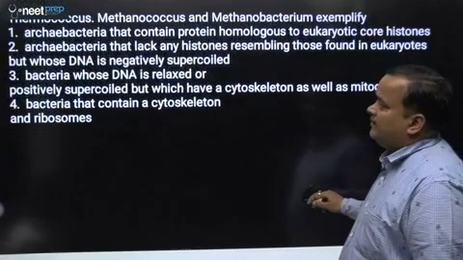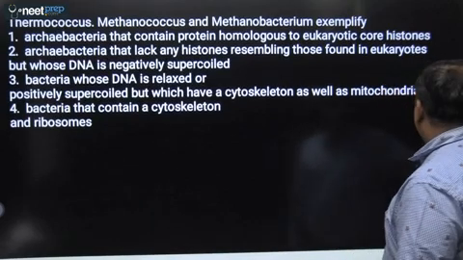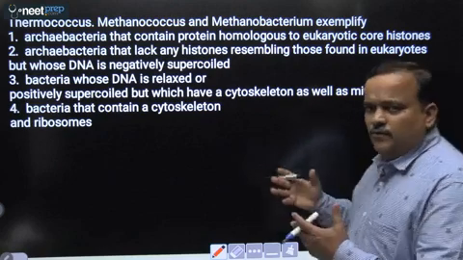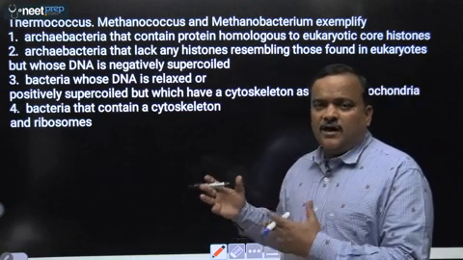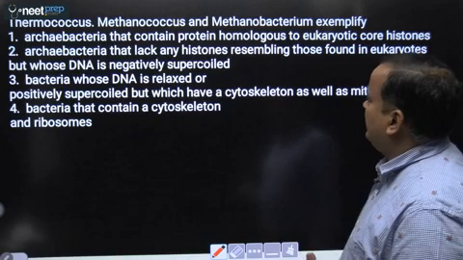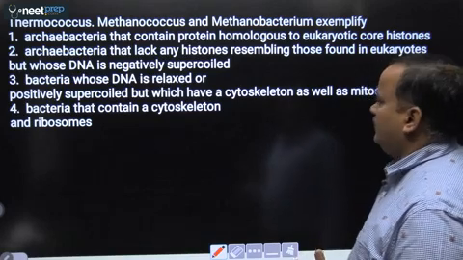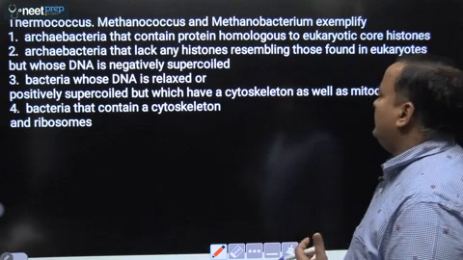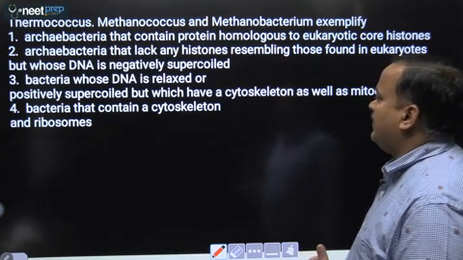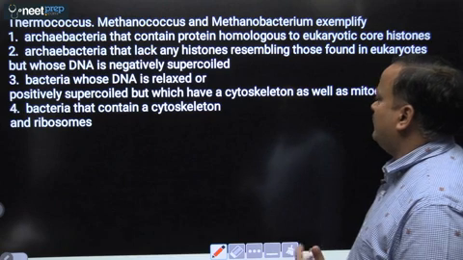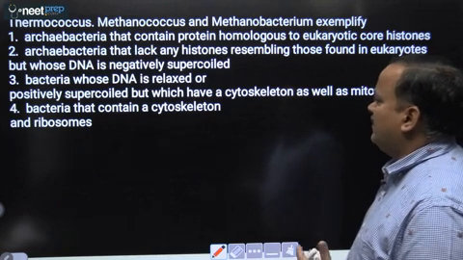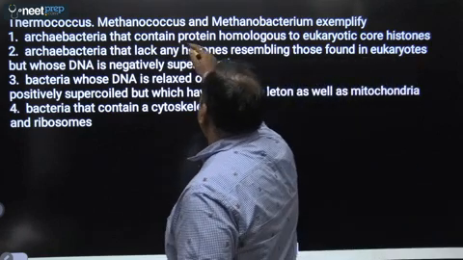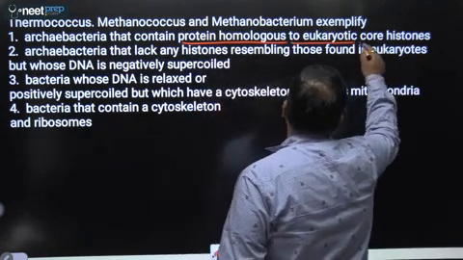Next. Thermococcus, Methanococcus and Methanobacterium exemplify. So all these are archaebacteria. Let's see the choices. Archaebacteria that contains protein homologous to eukaryotic core histone. It can be true. Archaebacteria that lack any histone resembling those found in eukaryote but whose DNA is negatively supercoiled. Not true. Archaebacteria whose DNA is relaxed or positively supercoiled. Not true. Archaebacteria that contains cytoskeleton and ribosome. So cytoskeleton is not there. So correct answer will be they have protein which are homologous to eukaryotic core histone.